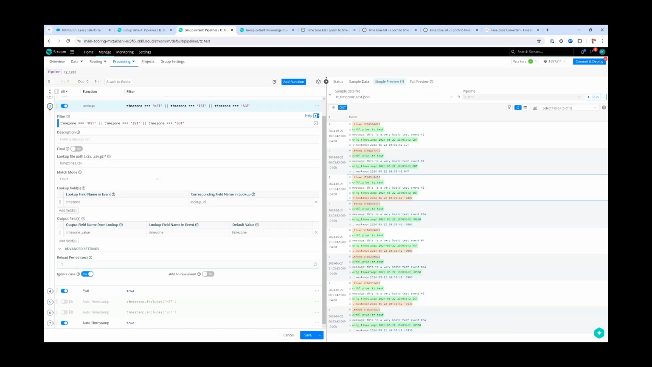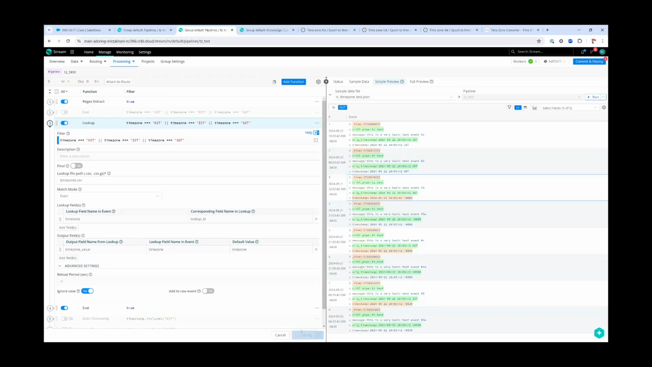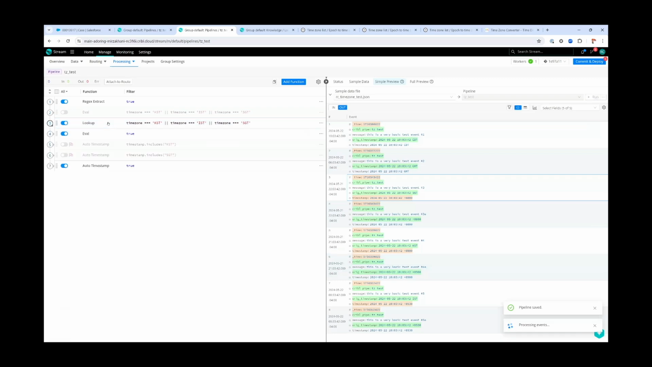Then in the advanced settings, I did an ignore case, just in case the timestamp or time zone was lowercase for some reason. If we run this one, again, you'll get the same results. And so those are three different ways that you can solve this kind of weird problem that may come up.